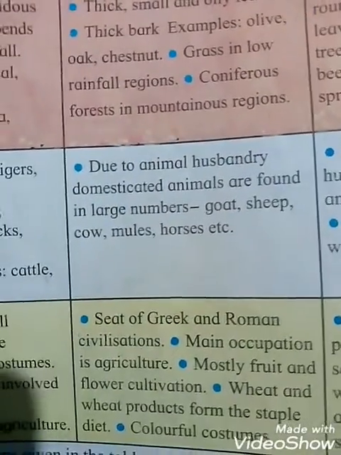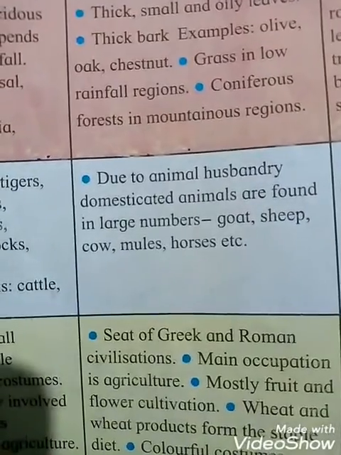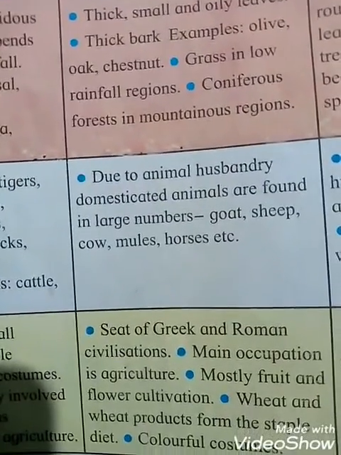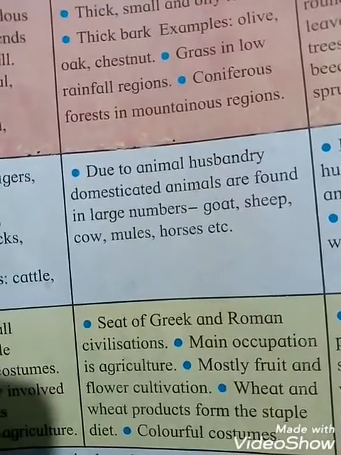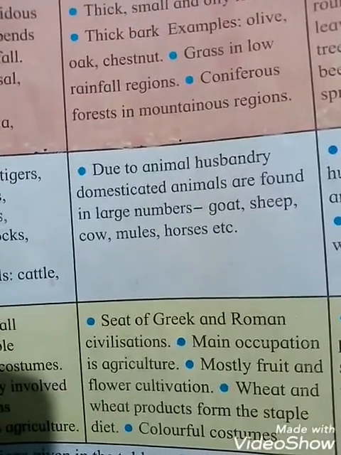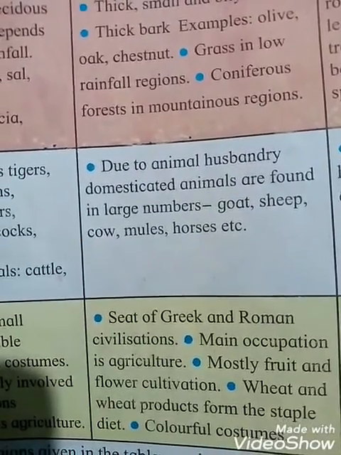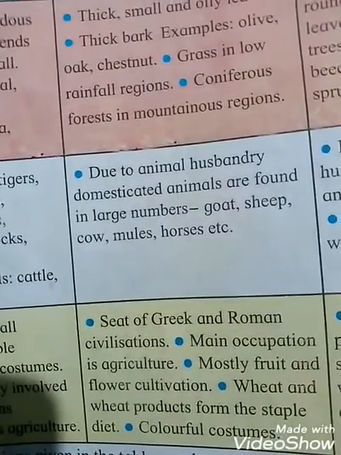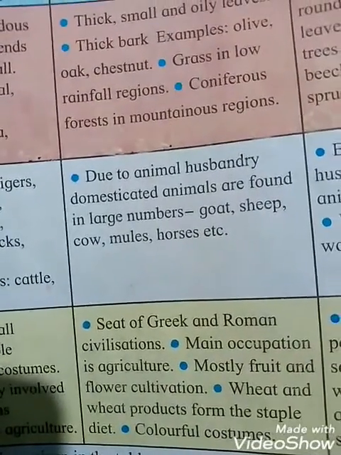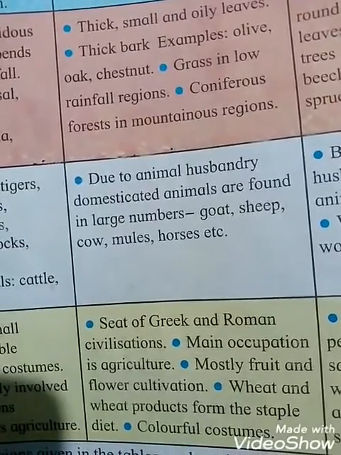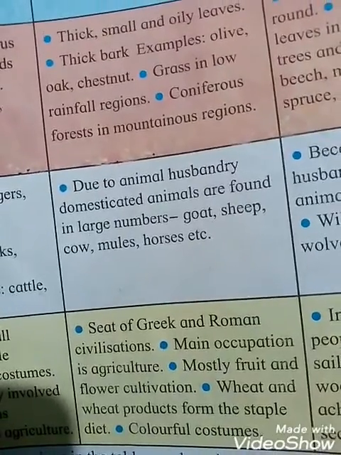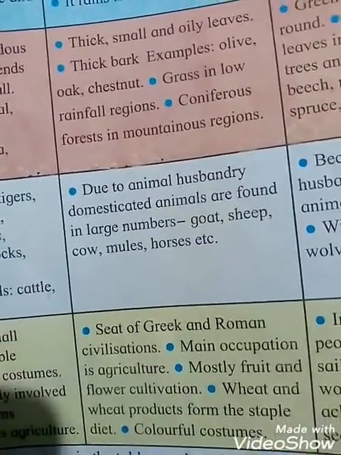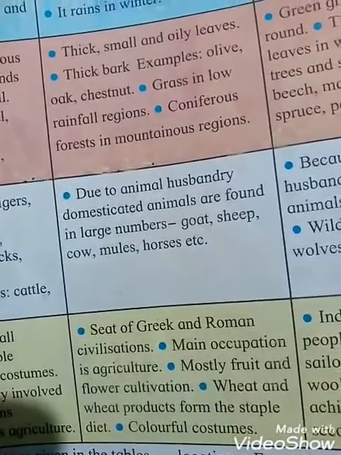And see, so human life. See, the seat of Greek and Roman civilizations; the main occupation here is also agriculture. These people mostly do fruit and flower cultivation. They are growing fruits and flowers. And see students, wheat and wheat products form the staple diet here. They produce wheat on a very large scale. And colorful costumes are there, students. Their costume is very colorful. So all this we have learned about the Mediterranean region.